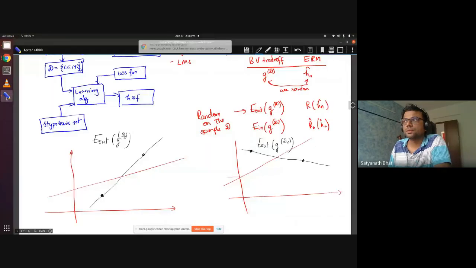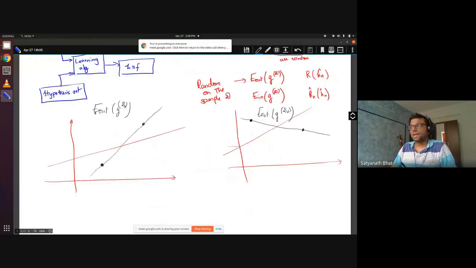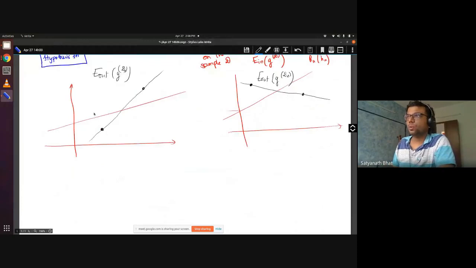Okay, good. All right, so this is what we had. Since this can be random, the correct way to compare two different hypothesis classes is to look at the expected value.